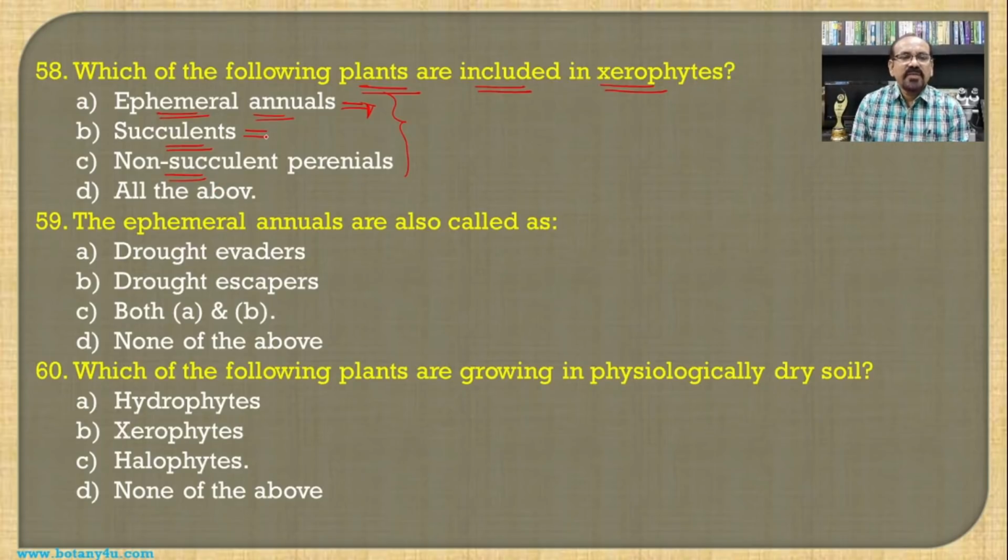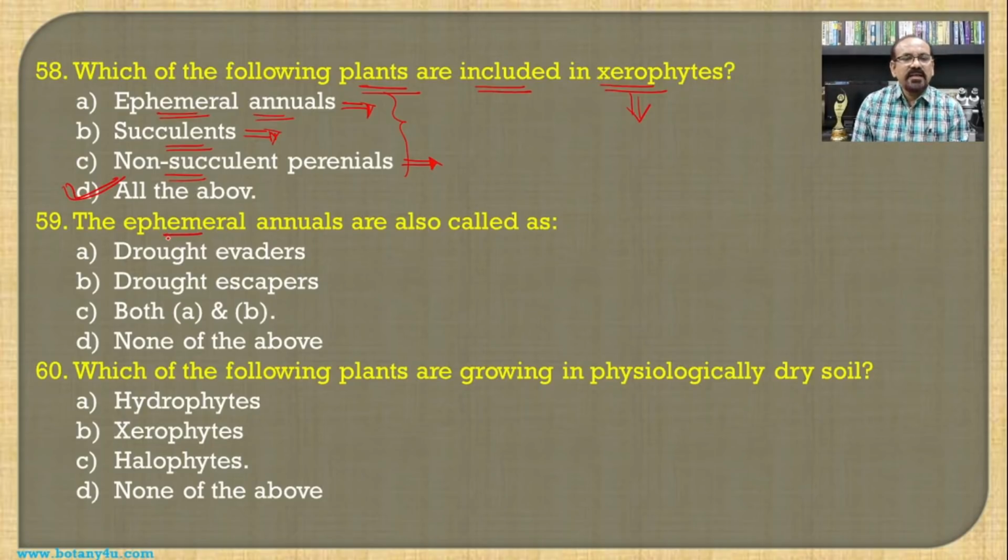Then many are modified as succulent plants like Opuntia, and many are non-succulent like Calotropis procera, Zizyphus and Acacia nilotica. So all these three types of plants are found in the xerophytes, and hence all the above becomes the answer for this question.